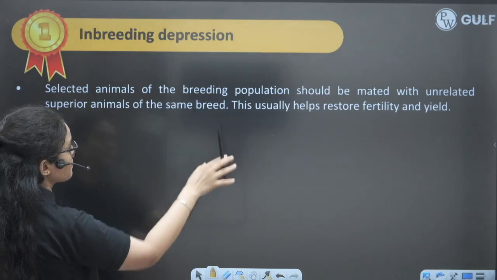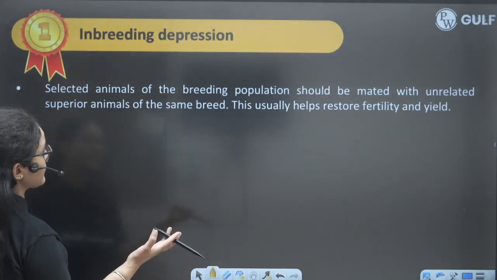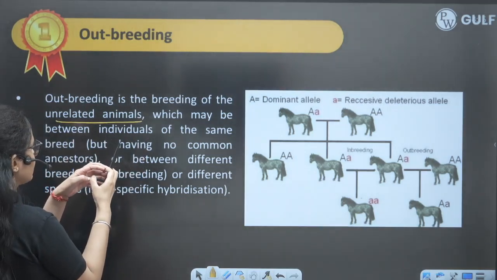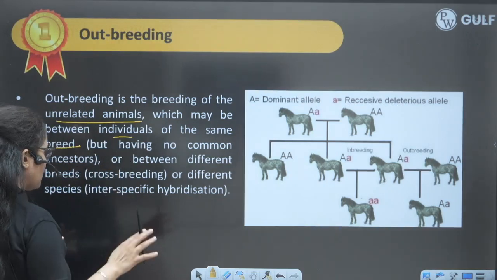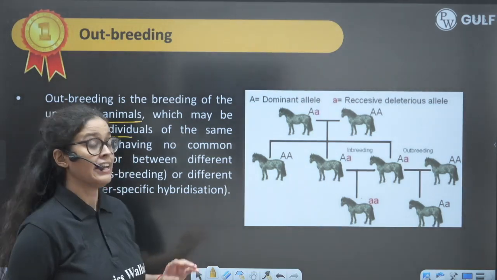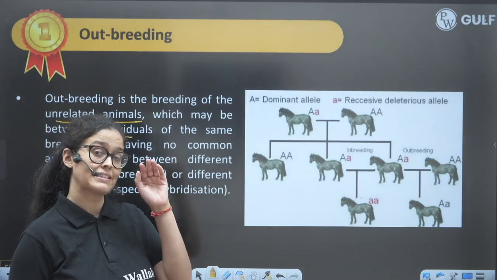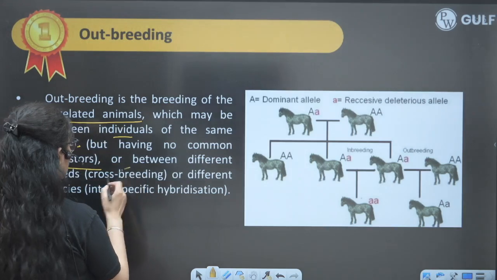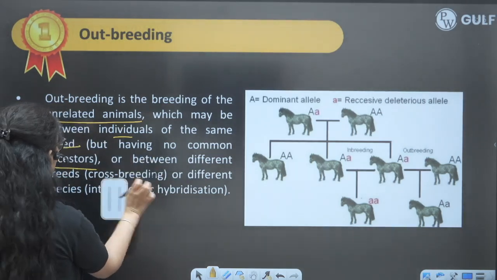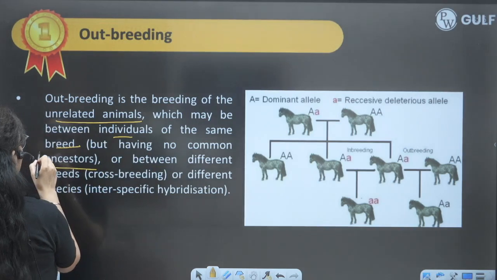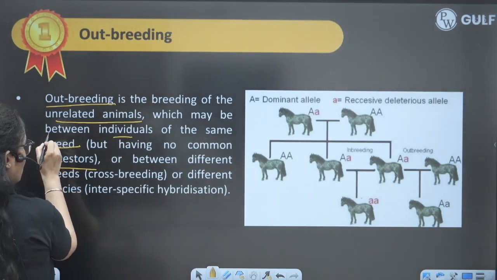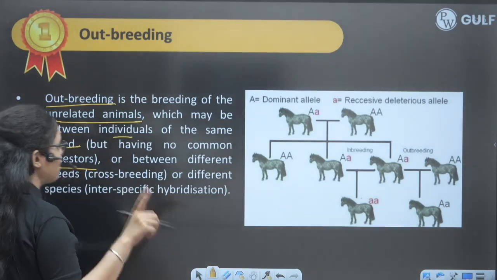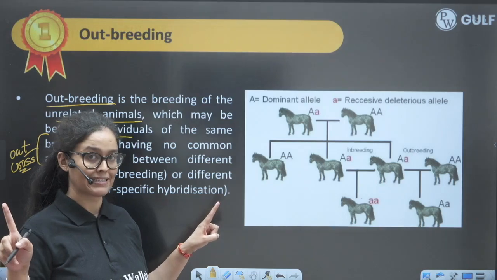Now after this we will see outbreeding, right? So what is outbreeding? Outbreeding means unrelated animals are mated. Between individuals of the same breed, they can be of the same breed but without any common ancestor. They should not have any common ancestor at least for 6 to 7 generations, right? That is basically known as outcross. So outbreeding has 3 parts. One is known as outcrossing. Outcrossing means we are using the same breed but they should not have any common ancestry.